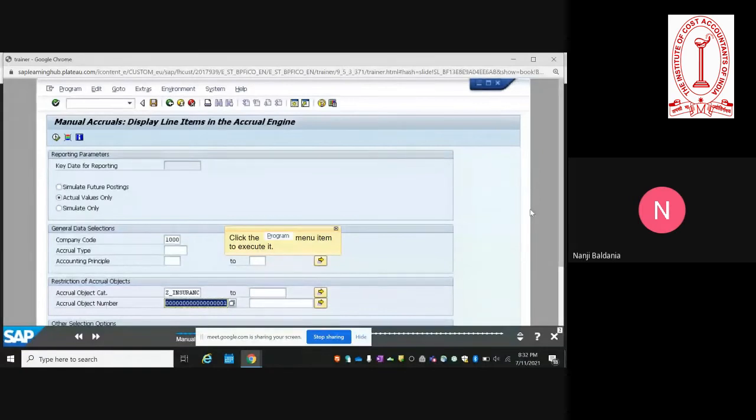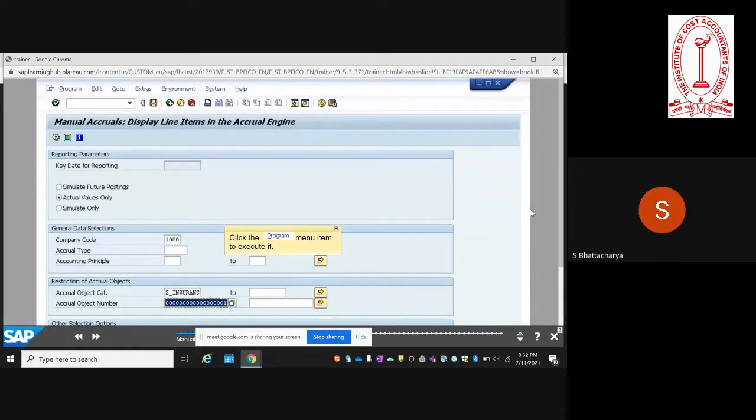Suppose insurance is there, or a lease payment, and suppose we have two or three lease agreements. For different lease agreements, we have to create different object numbers. Correct. The object category will remain the same, but it will be a different object number. In that case, you create one Z_lease, you can name it as per your convenience, and against that object you can create multiple leases. So you can have multiple lease contracts. If you have three lease contracts, then you can use 1, 2, 3.